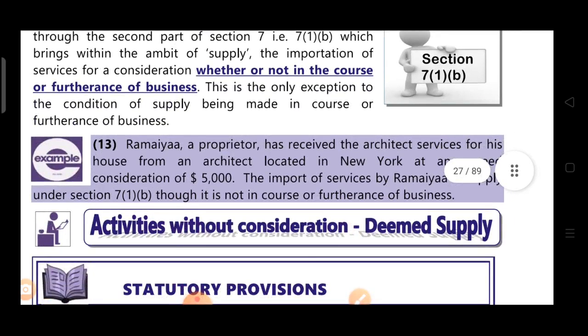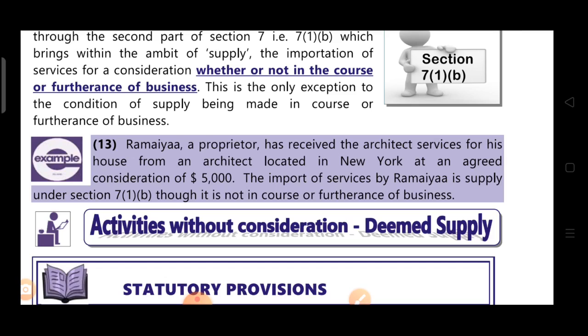Now see the example. Ramaiah, proprietor, has received architect services for his house from an architect located in New York at an agreed consideration of $5,000. The import of services by Ramaiah is a supply under section 7 subsection 1 clause B, though it is not in the course of furtherance of business. Now Ramaiah is taking architect services for his house, so it is not in the course of business. So there is importation of services, and it is not in the course of business.